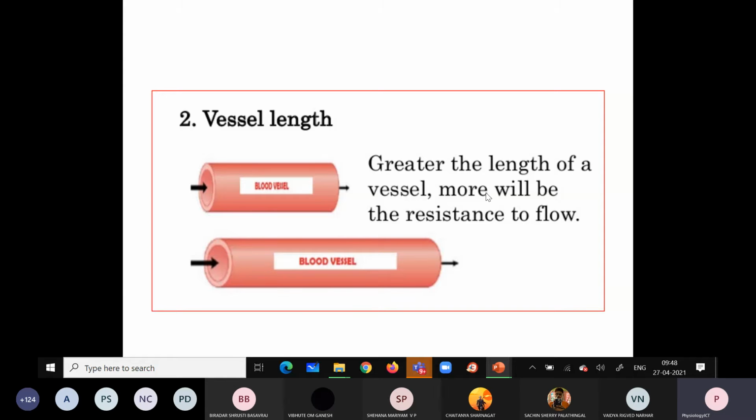The greater the length of the vessel, the more the resistance to blood flow. Resistance is directly proportional to the length of the vessel. If the length is more, the resistance will be more; if the length is less, the resistance will be less.